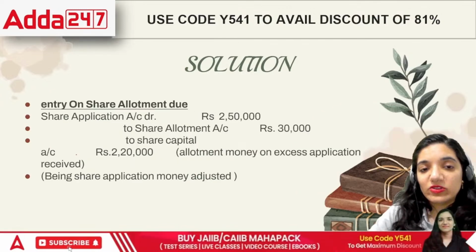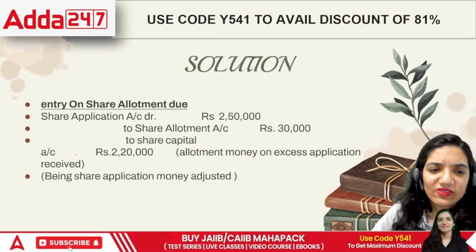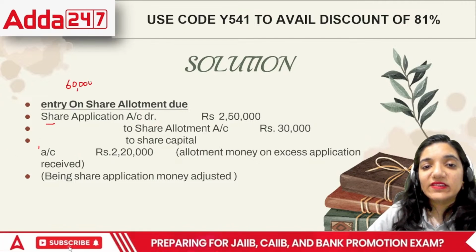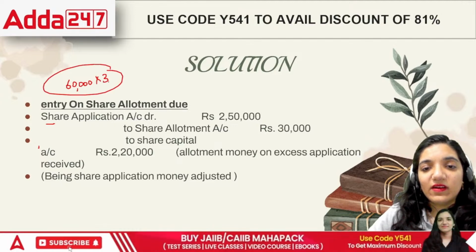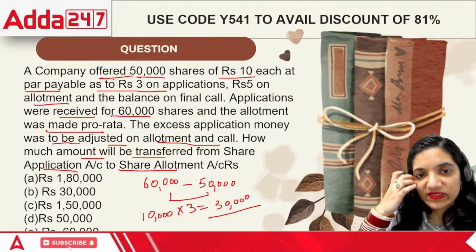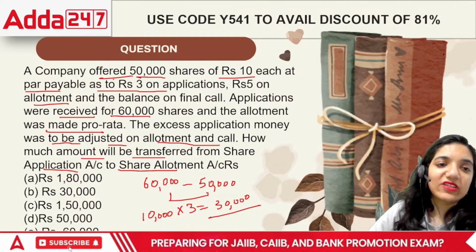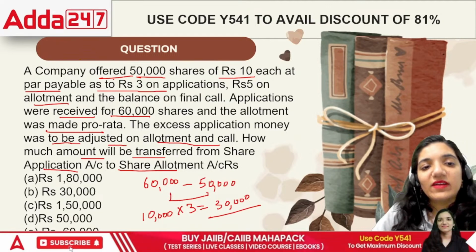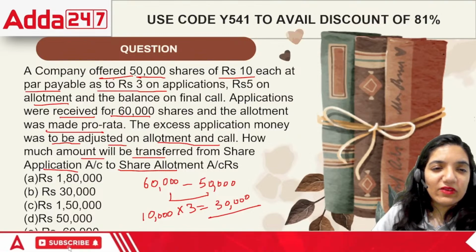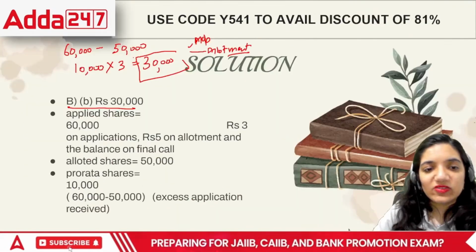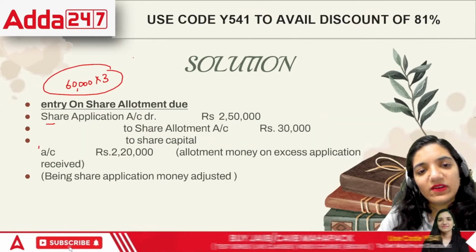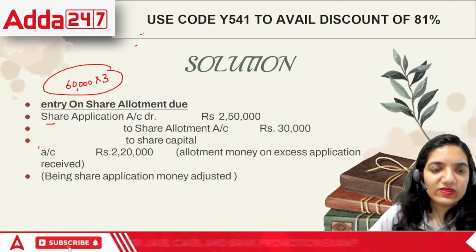Now, let's move on to the next point. These are the basic entries that you can put there. Share application money received was for 60,000 shares. Now, 60,000 into 3. We received 60,000 into 3, but that means we were supposed to have 60,000 into 5, that is, around 3 lakh rupees. So technically, we were supposed to receive 3 lakh rupees in the first case itself. This is a wrong entry, everyone.